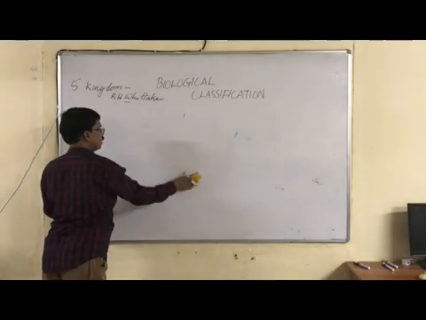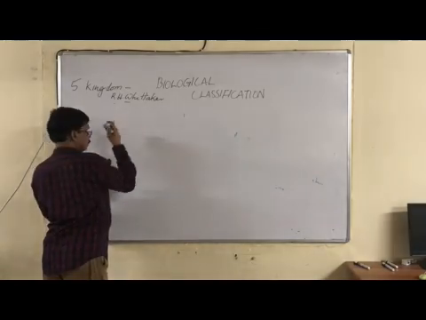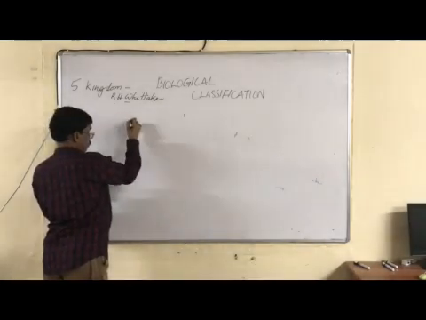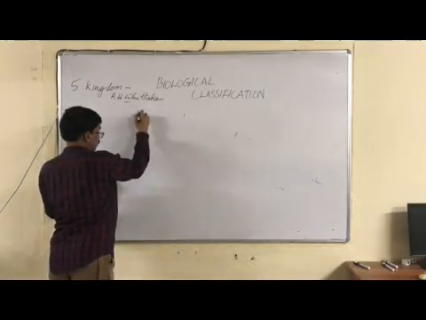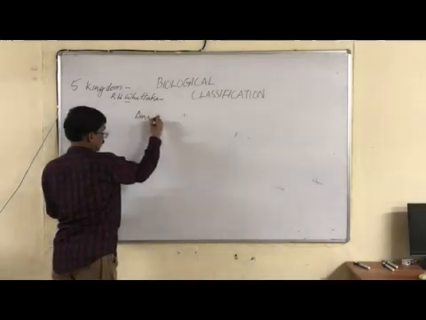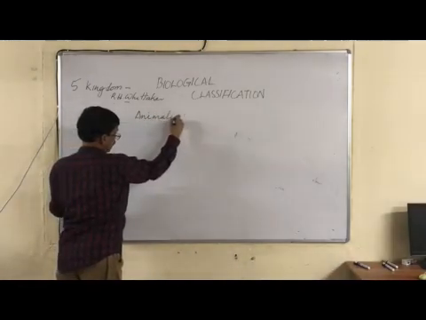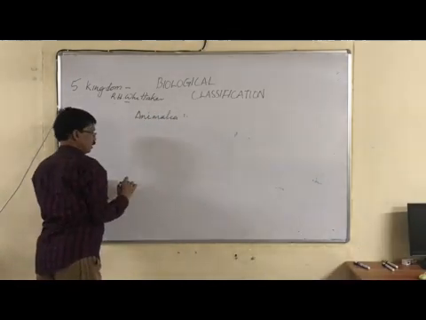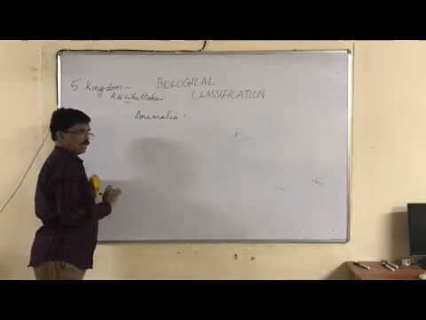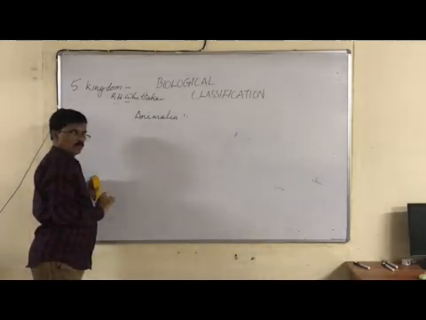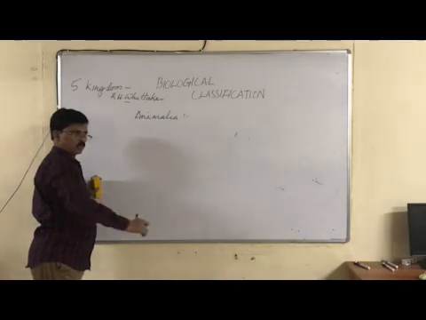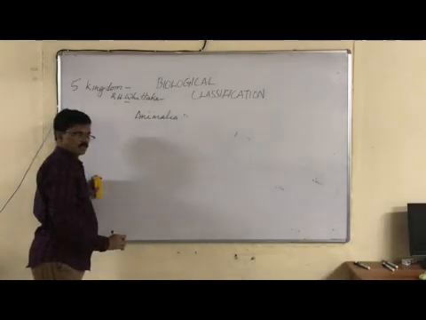Now we are coming to the kingdom Animalia. Kingdom Animalia includes all animals. All animals are heterotrophs. Being heterotrophs, they show a wide variety of nutritional habits.